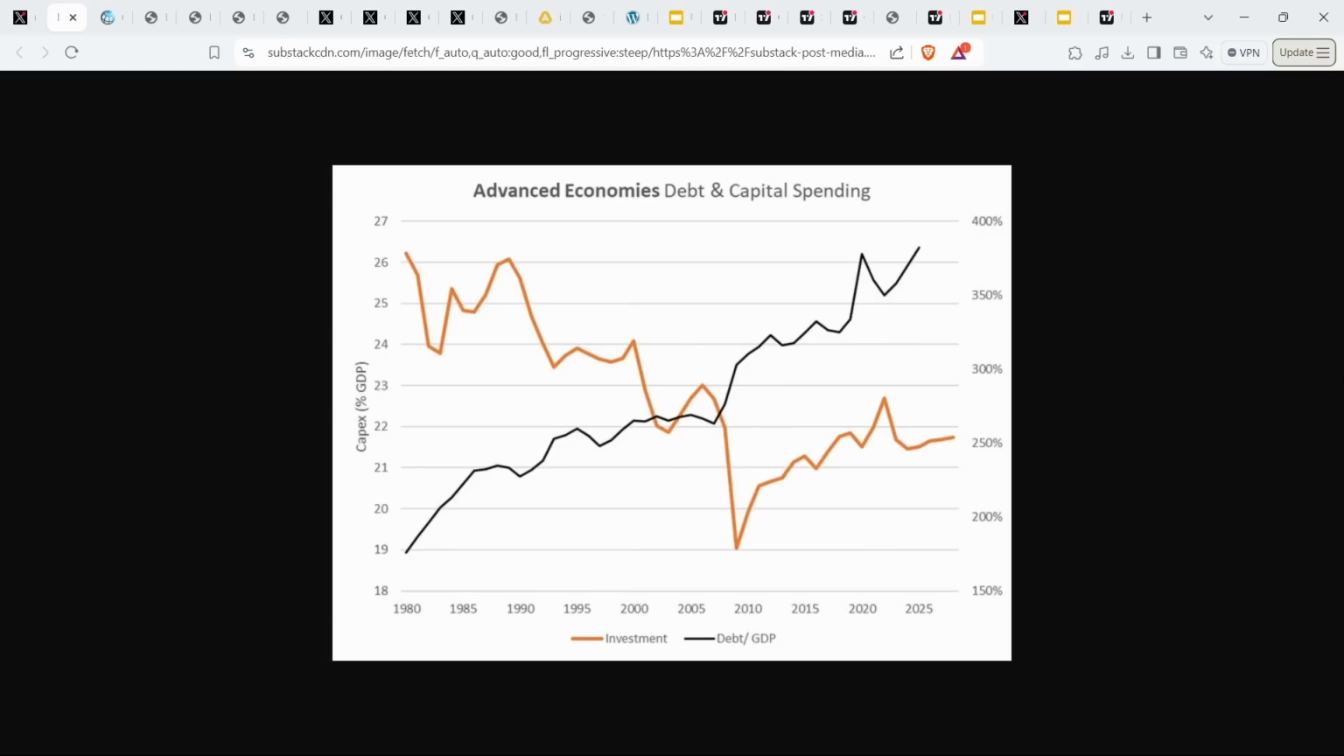To really understand global liquidity, you have to look at the world debt. Currently, the debt to GDP ratio of advanced G7 economies is around 350%, and there's around $350 trillion of debt in the world economy. This has been on a steady rise since the 1980s, as you can see in this chart.